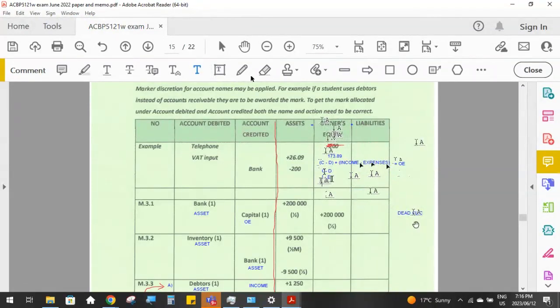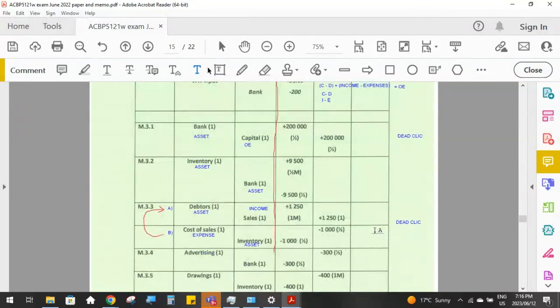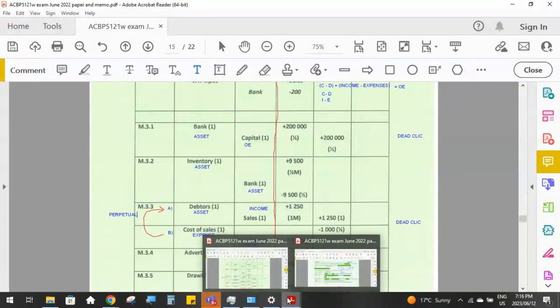So C is a plus and I is a plus, drawings is a minus and expenses is a minus. Okay, so that is then our sales transaction. This one, students commonly get this incorrect, and they mostly forget that there are two separate journal entries involved. And remember that this is only when it is the perpetual inventory system that we're using, that we've got to record both of those transactions.